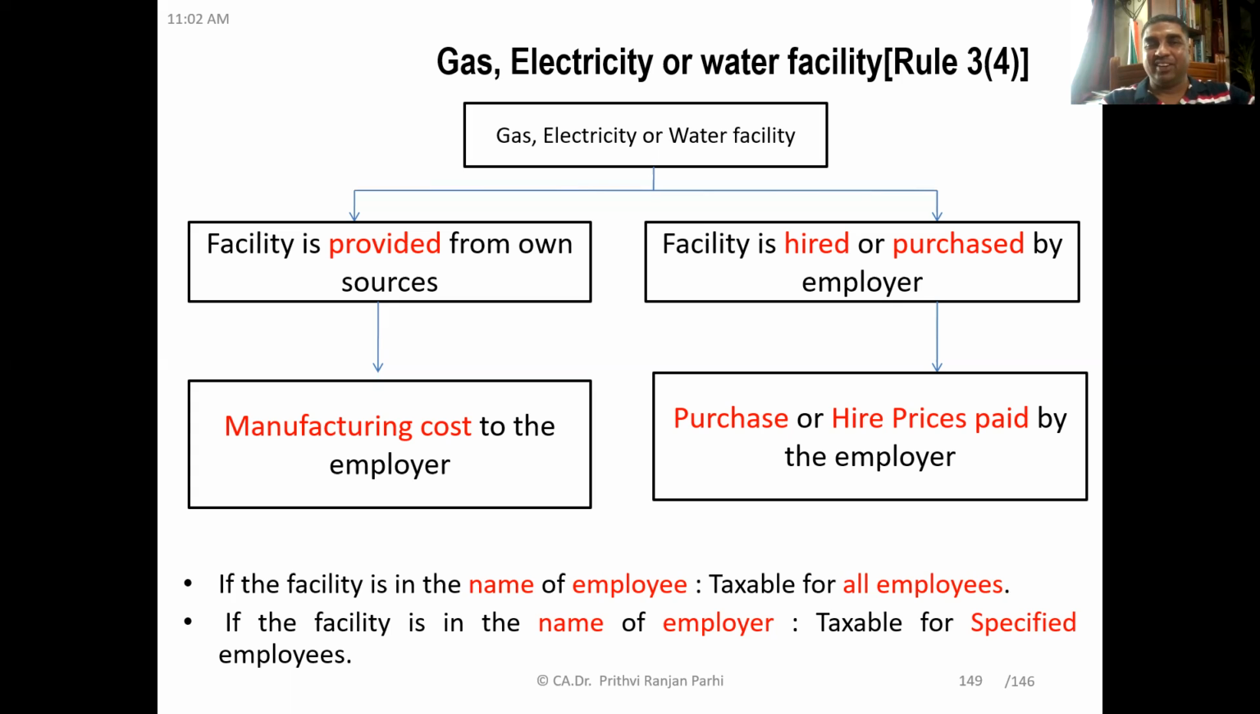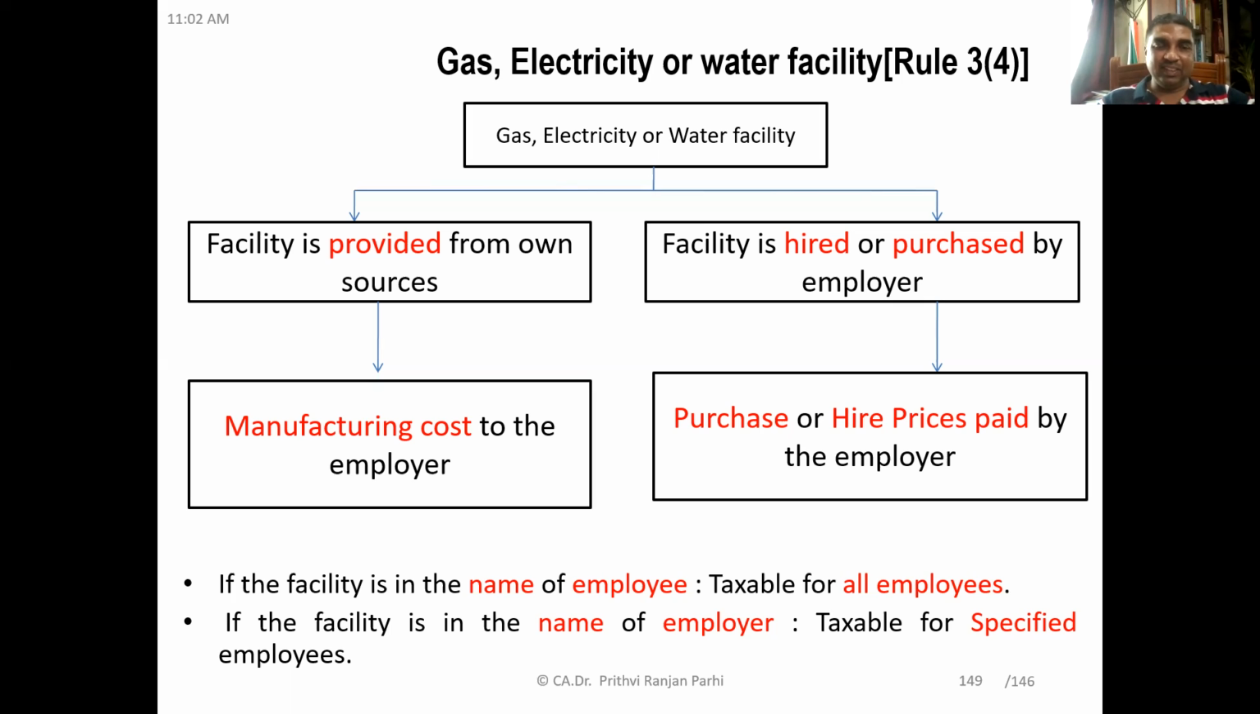Are you getting it? Or let us say the employer is generating electricity. It's an electricity generation company. Then the value of this taxable perquisite will be the manufacturing cost. Got it? But if that facility is hired or purchased, then the purchase price or the actual hire charges paid will be treated as the value of the perquisite. Now, a few additional points you have to understand.